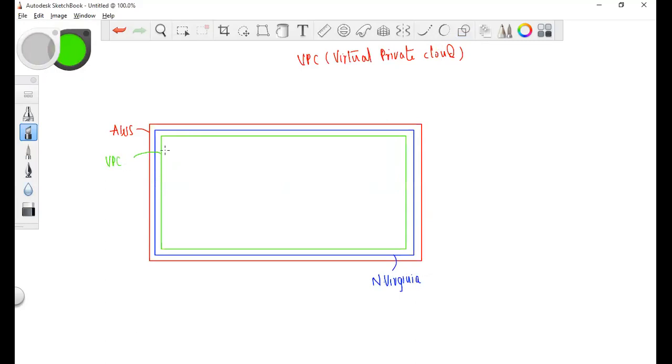The first point here is that VPC is region specific. That is the reason this VPC is within the region.